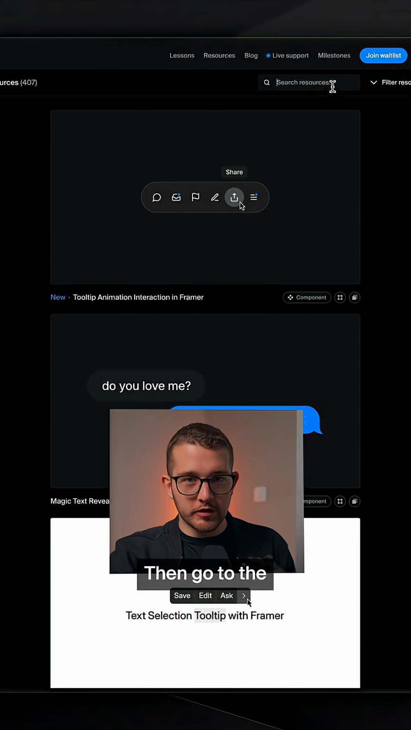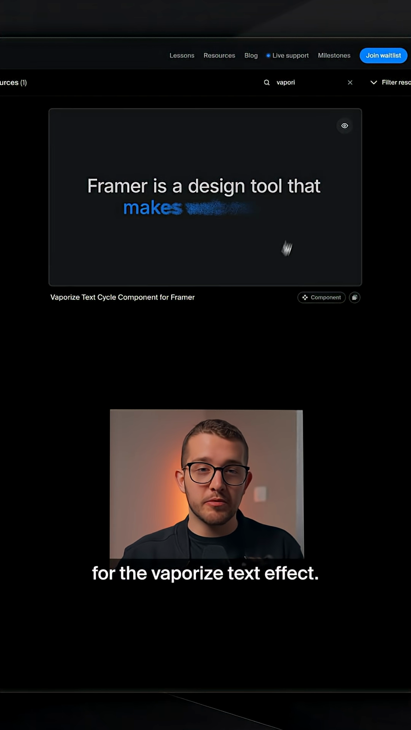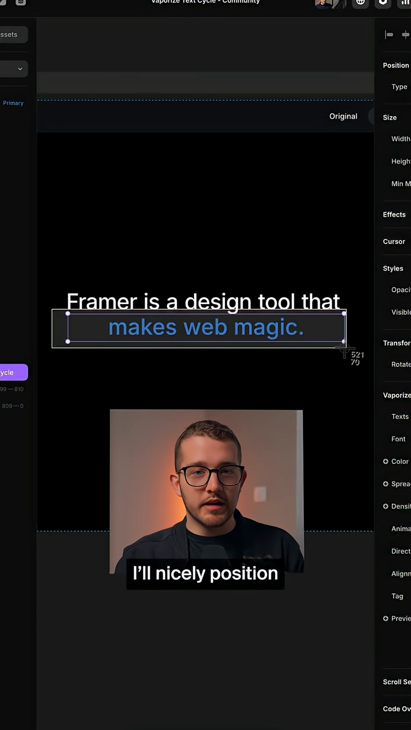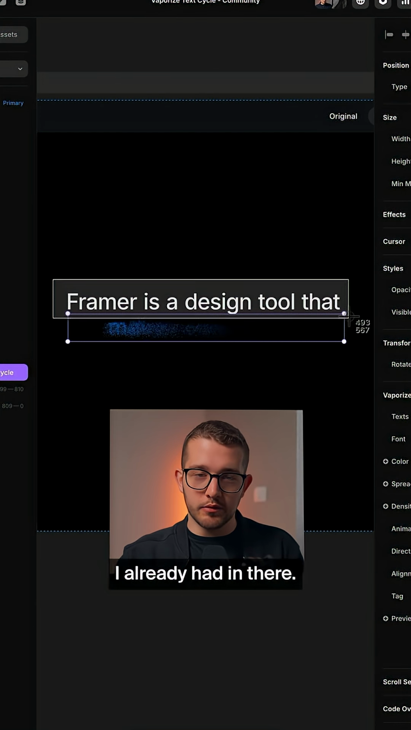Then, go to the Framer.university website and search for the vaporized text effect. Copy and then paste it into your project. I'll nicely position it below the text I already had in there.